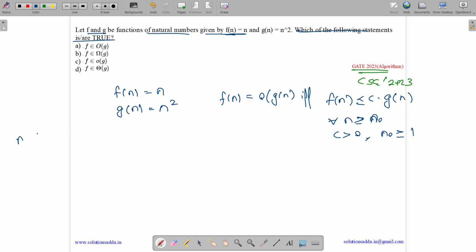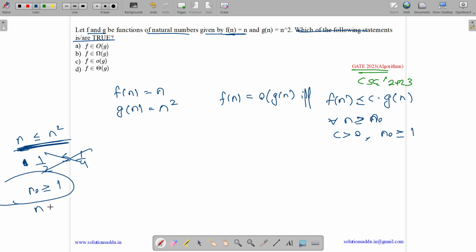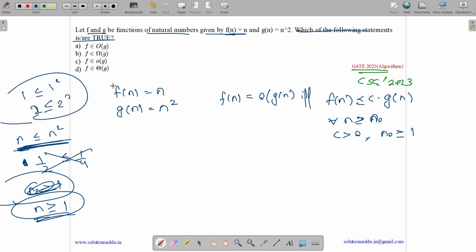Can we say n is less than or equal to n square? Yes, we can say this for all values greater than or equal to 1. For smaller values, let us suppose 1 by 2 and 1 by 4, we can't say this. So for all n greater than or equal to 1, this condition holds true, as 1 is less than or equal to 1 square, and 2 is less than or equal to 2 square. Thus, f(n) is big O of g(n) is true.